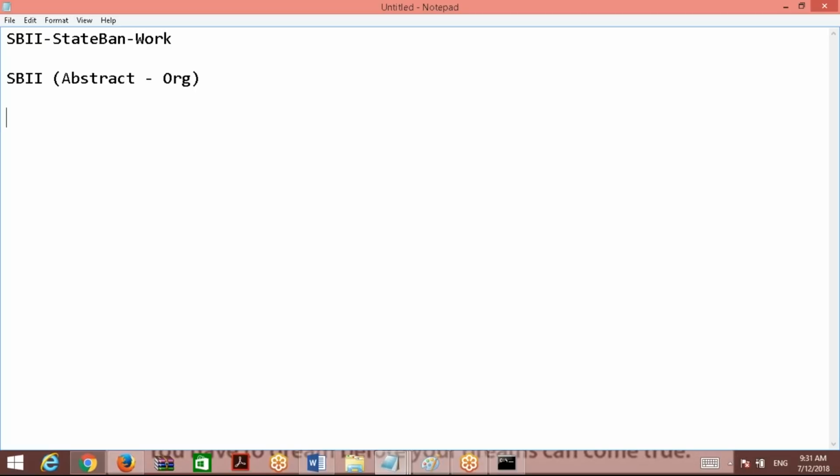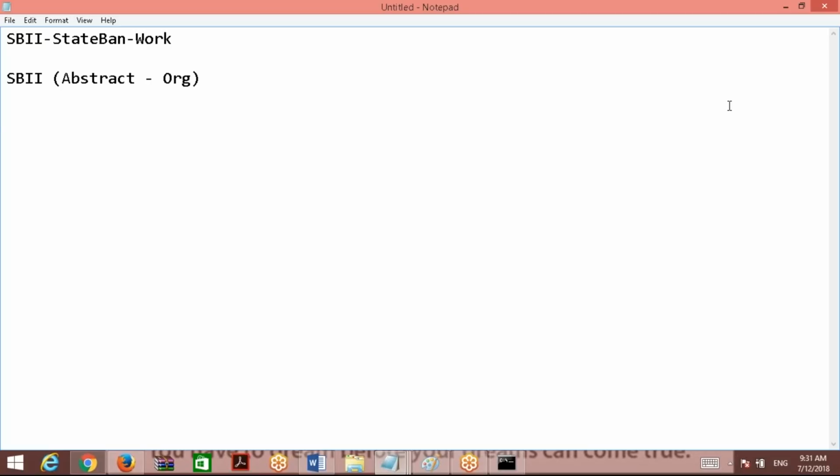What is the next class name? State Bank. Now I have TCS. In that, development is a division. What is the name of the development division? Is it only development or is it TCS development? Why is it TCS development? Why not only development? Development alone means you are making it independent, which does not belong to anything. So it should be TCS development.